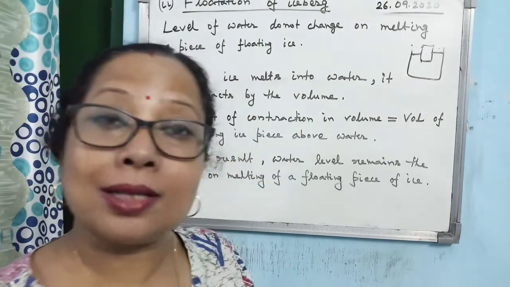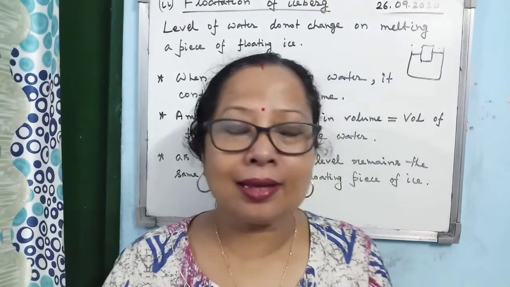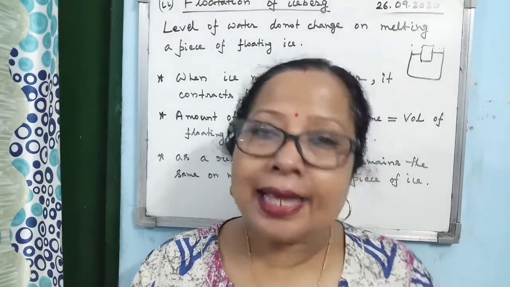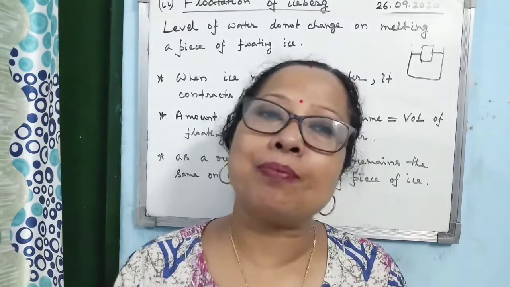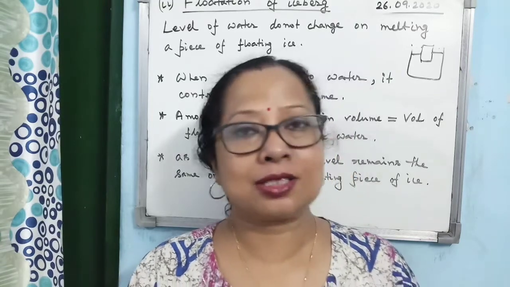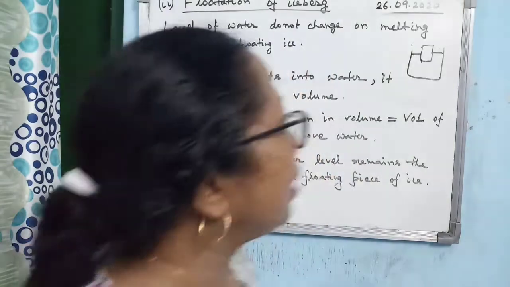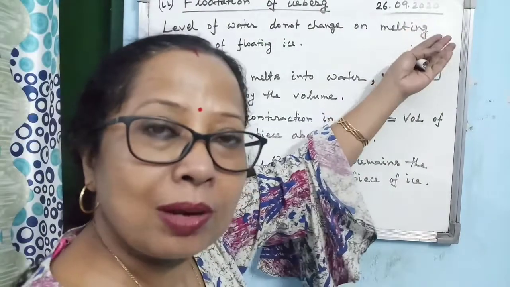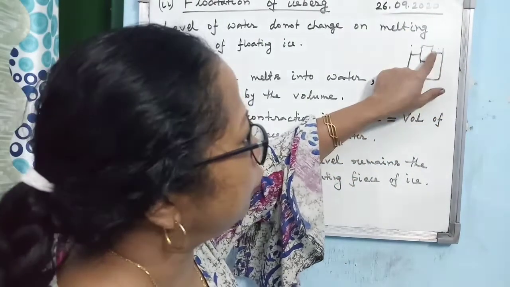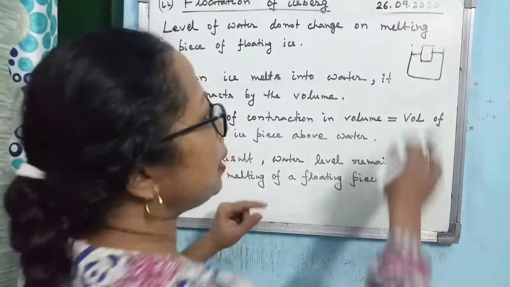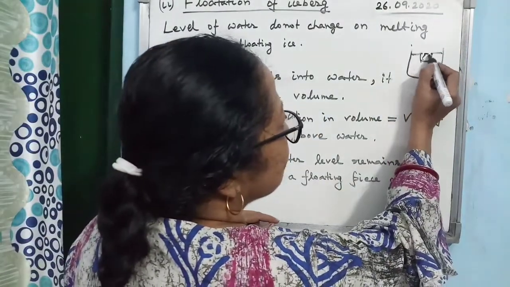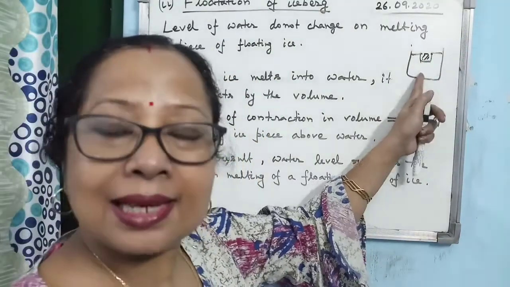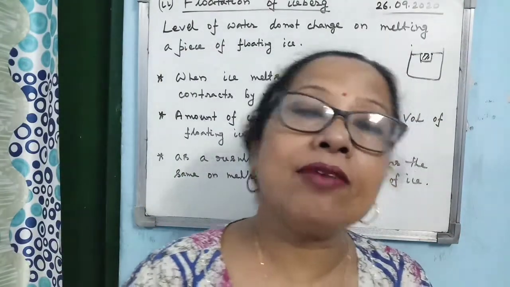Now this is God's creation only, and that's why we appreciate and adore him: when ice melts, ice contracts by volume. It means that when the ice melts, this is the volume of the ice, and when it melts into water, the volume of the water will not be this. The volume of the water will be this much. What does it mean? That when the ice melts, the level of water never rises.